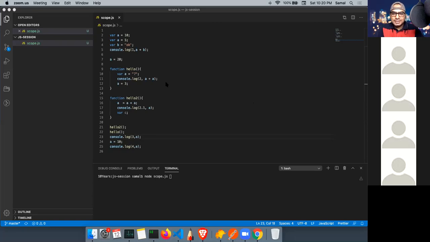So I think Mayur got it right. So it will be 5. Okay. Then A is reassigned to 20. Then there is a function definition here. I'm calling hello2. So hello2 is defined here. So A plus A. Okay. So what is the value of A here?